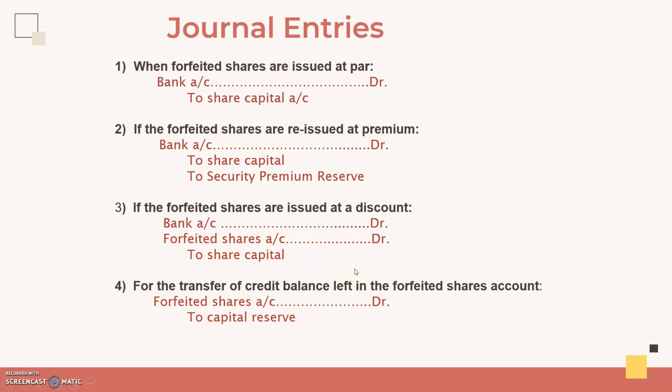And what is the balance? Suppose from the previous shareholder you have collected rupees 4, that will remain in the forfeited shares account and that can be taken by the company. And now if you are issuing at a discount, then 4 minus 2, that is the total amount collected minus the discount, if any, given at the time of reissue. So 4 minus 2, 2 rupees balance will be transferred to capital reserve because you no longer require that for reissue. If the reissue is complete, then you can pass this entry and transfer the forfeited shares balance to capital reserve. So these are the journal entries related with reissue.